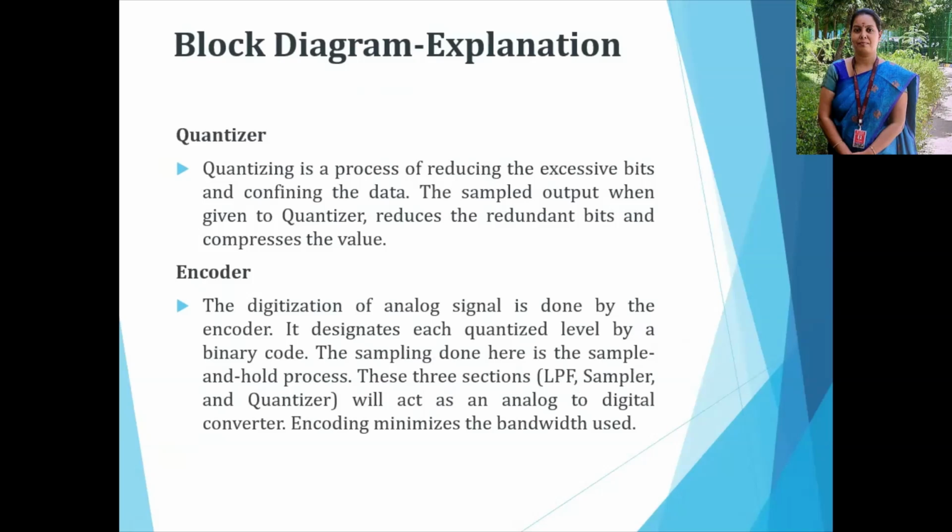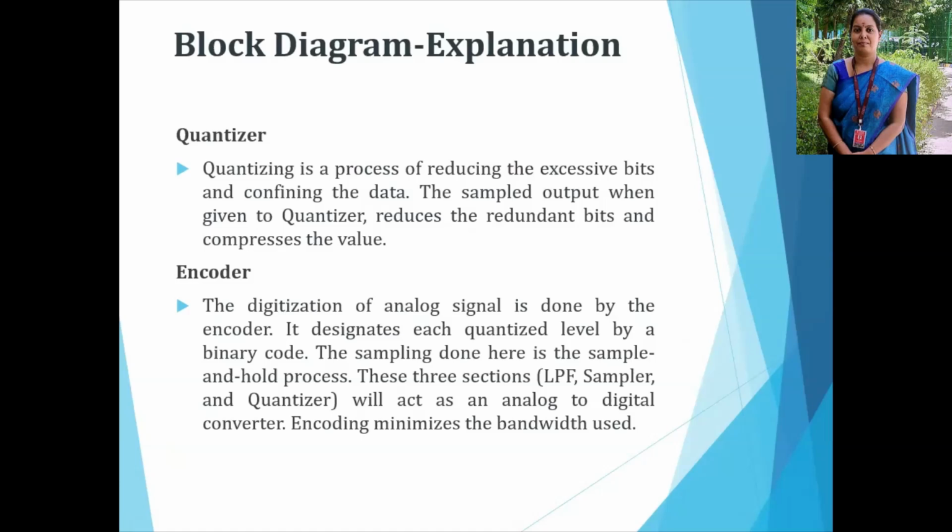Here, quantizing is a process of reducing the excessive bits and compressing the data. So when the sampled output is given to the quantizer, it reduces the redundant bits and compresses the value. Quantization here means approximation. It will approximate the value. Then it is applied to the encoder. Here, the digitization of the analog signal is done by the encoder. The encoder designates each quantized level by a binary code.